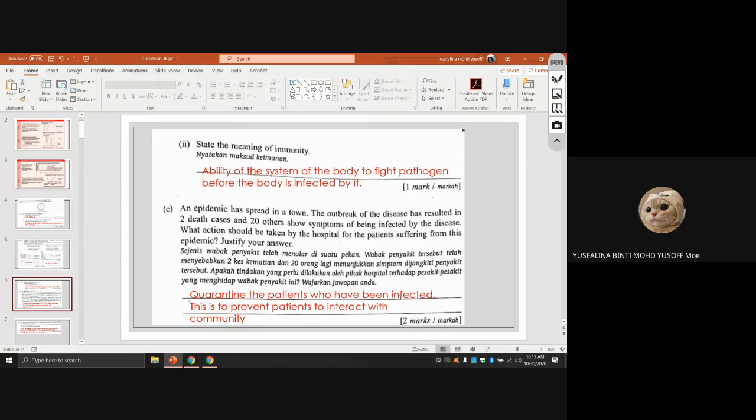We put the people who got, let's say for now, the coronavirus in the hospital, so we don't let them mix with the community. Because it will separate them, right? So quarantine the patients who are infected. This is to prevent patients from interacting with the community. So this is the action that you should take. All right, the next one.